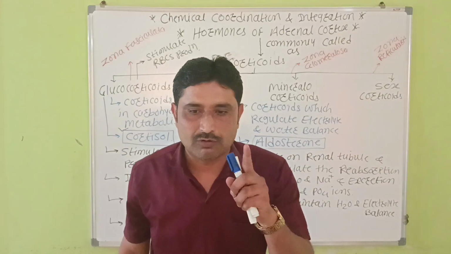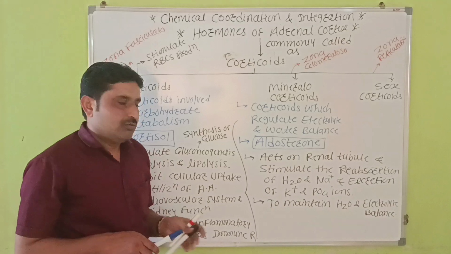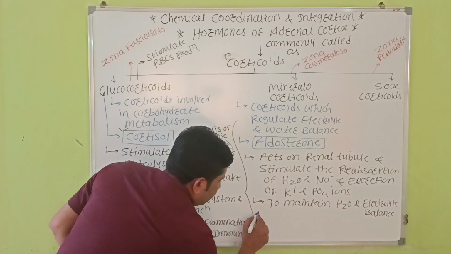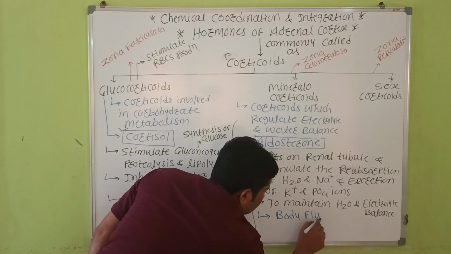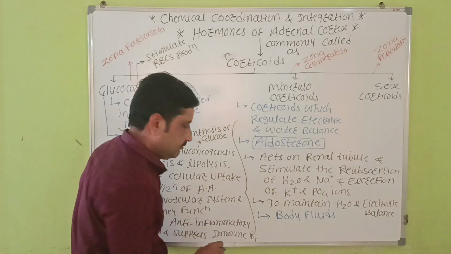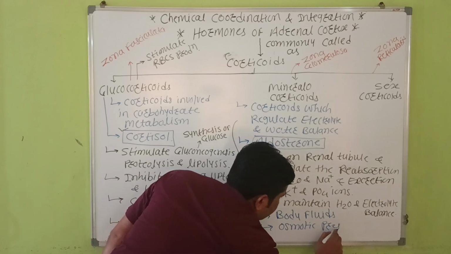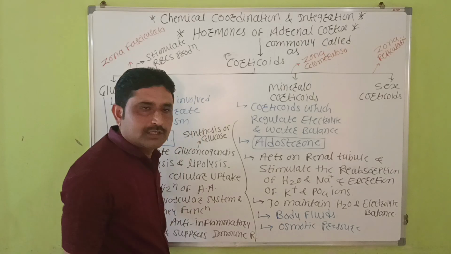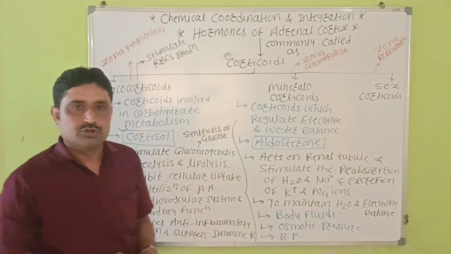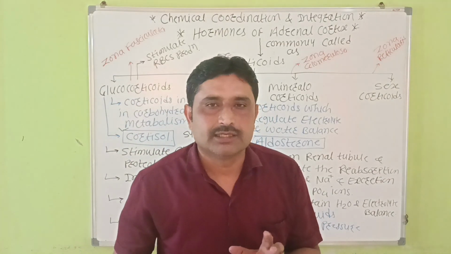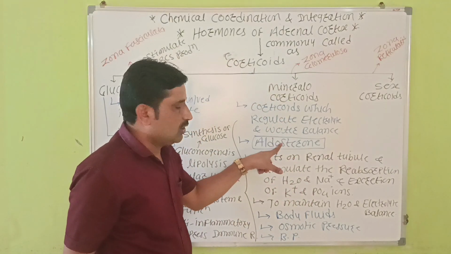दूसरा क्या काम करता है? It is responsible to maintain the body fluids, हमारे बॉडी के अंदर जो बॉडी फ्लूइड्स है उसका बैलेंस करता है. It maintains the osmotic pressure, then it maintains the blood pressure. So these are the functions performed by the mineralocorticoids, that is aldosterone.